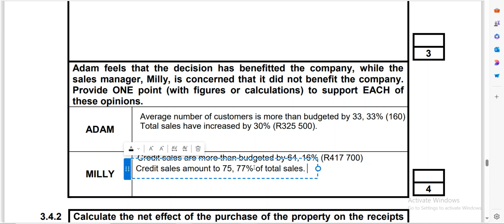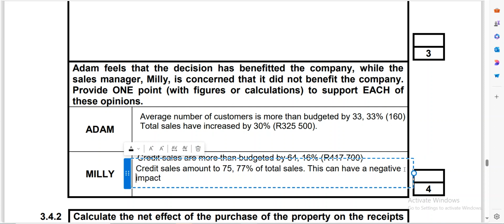And then we can say that this can have a negative impact on the cash flow of the business.